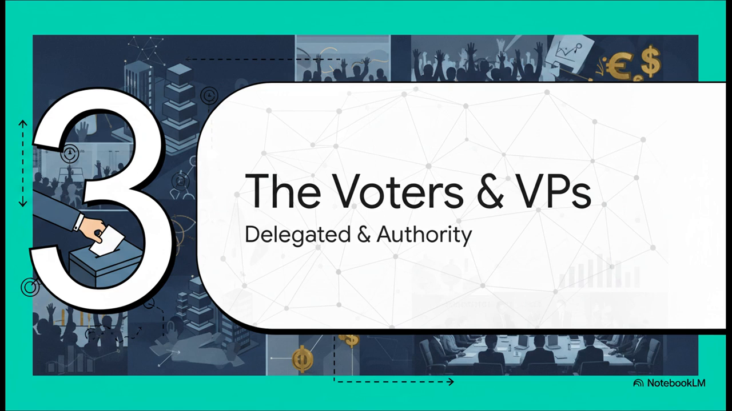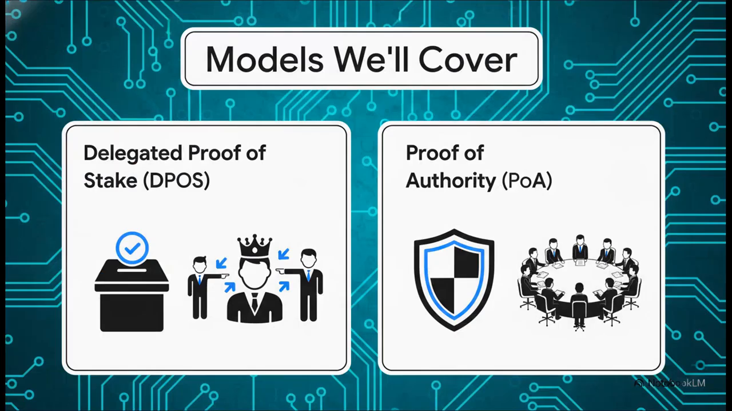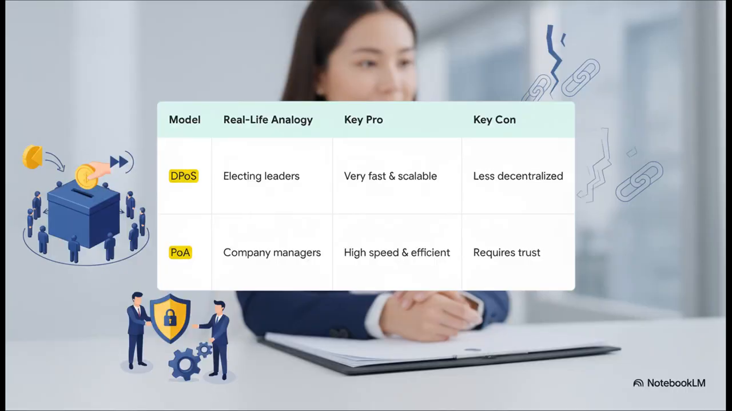So it's not always a pure competition. Some of these consensus systems actually look a lot more like things we see in the real world, like governments and companies. And we're going to quickly touch on 2 big variations here: delegated proof of stake, that's DPoS, and proof of authority, or POA. This table lays it out pretty clearly.